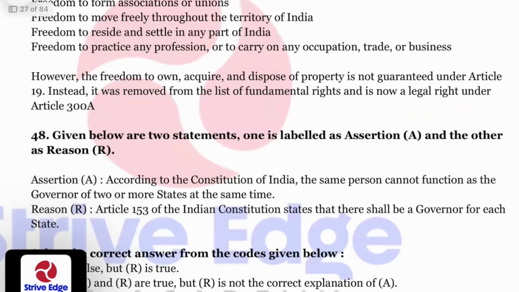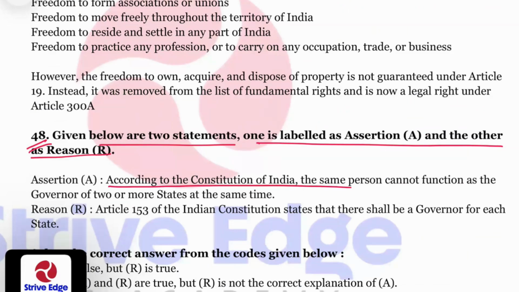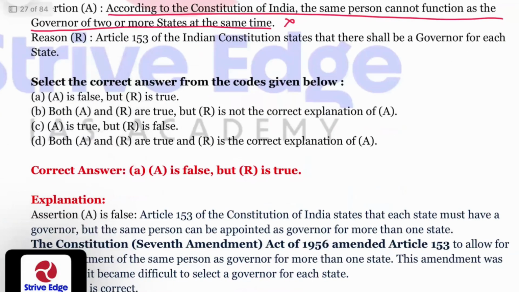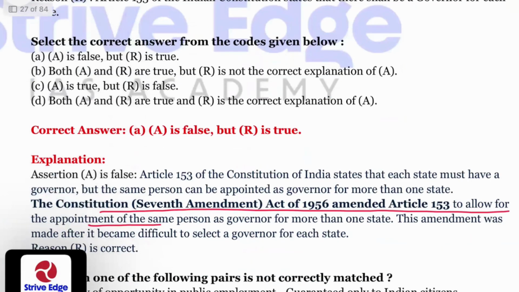Question number 48. Given below are two statements, one labeled as assertion and the other as reason. According to the Constitution of India, the same person cannot function as the governor of two or more states at the same time. So this is wrong, because the Constitution says that the same person can function as the governor of two or more states at the same time. That was added by the 7th Amendment Act of 1956, which amended Article 152 to allow appointment of the same person as governor for more than one state.